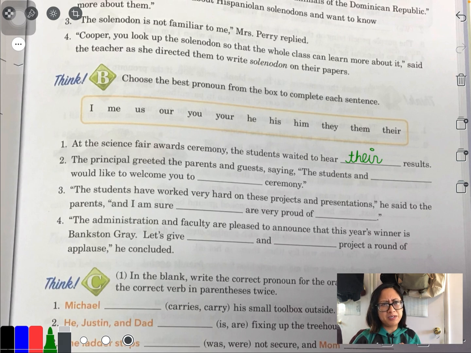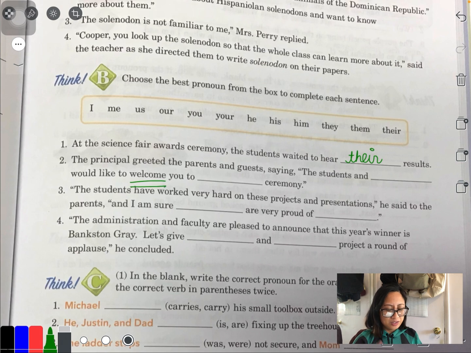If I talked about myself like that, "Mr. Vera would like to teach a lesson," that would sound kind of funny, to refer to myself like that. So since he is referring to himself, he's either going to use I or me. Now, he could say, "The students in me would like to welcome you."